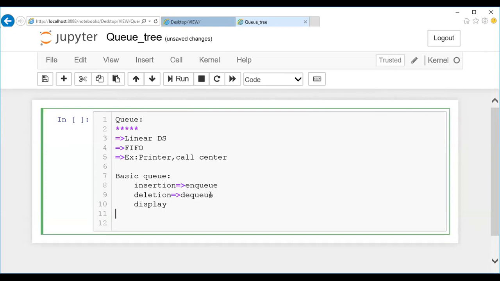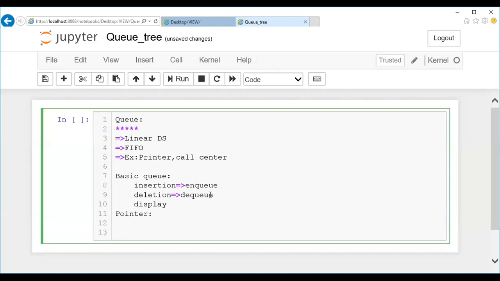Apart from it, we should know how many pointers are required. When we see a linked list, we have two pointers like head and tail. When we see a stack, we have one pointer, top. So how many pointers are required for a queue? Only one? Okay, Divya, you're right.